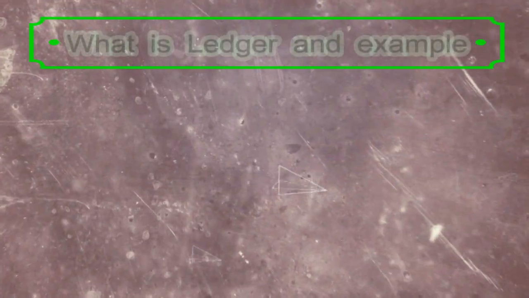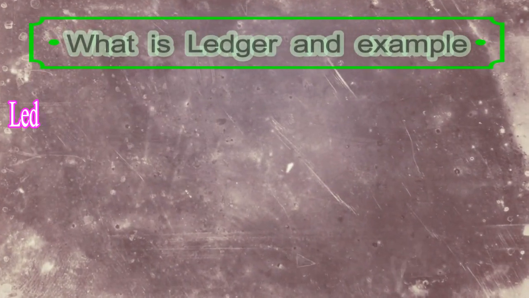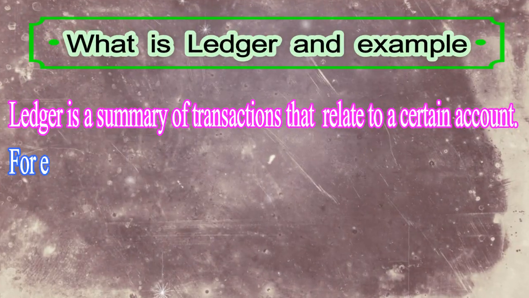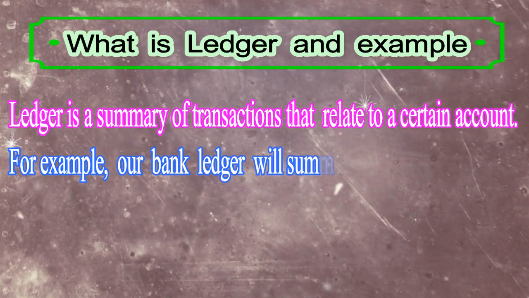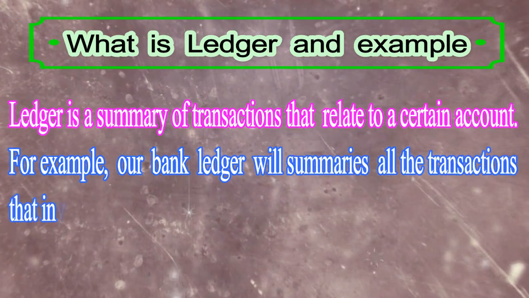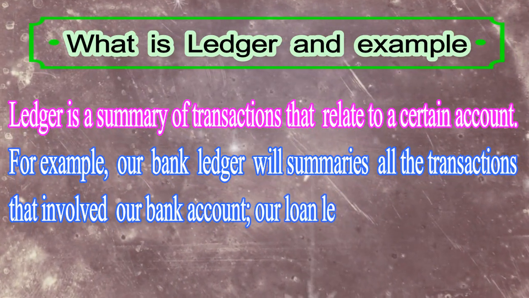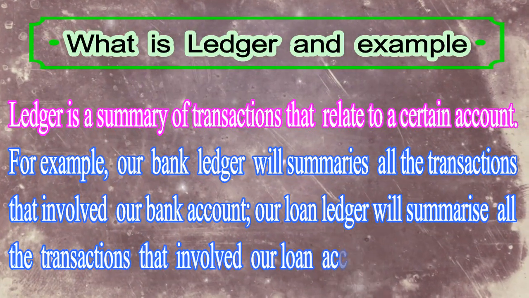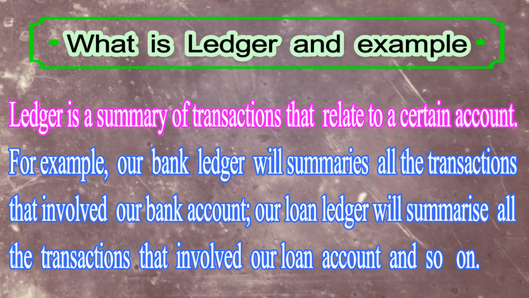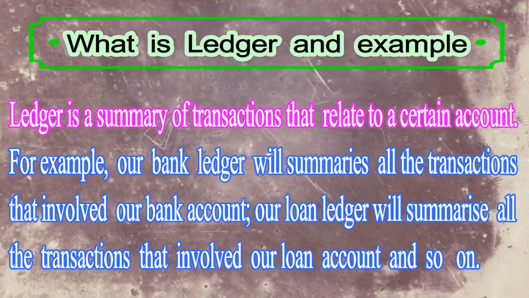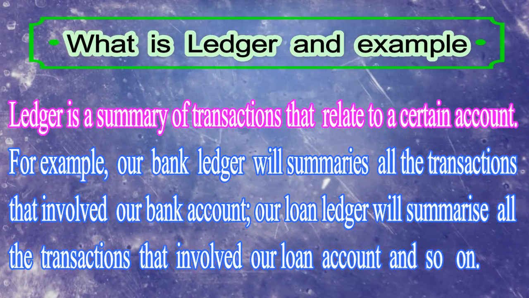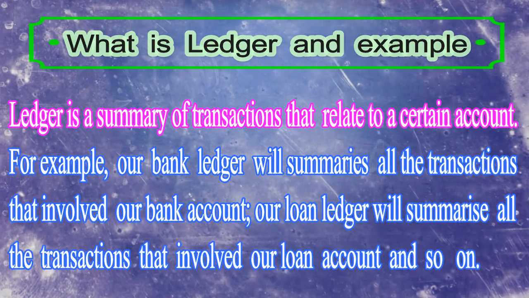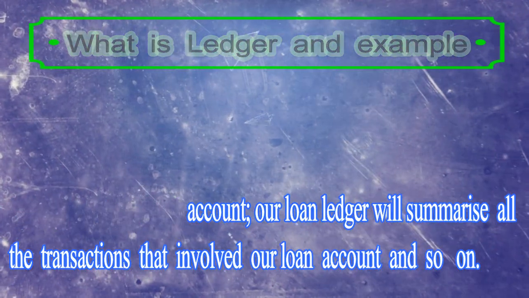What is ledger? And example. Now, ledger is a summary of transactions that relate to a certain account. For example, our bank ledger will summarize all the transactions that involved our bank account. Our loan ledger will summarize all the transactions that involved our loan account and so on.